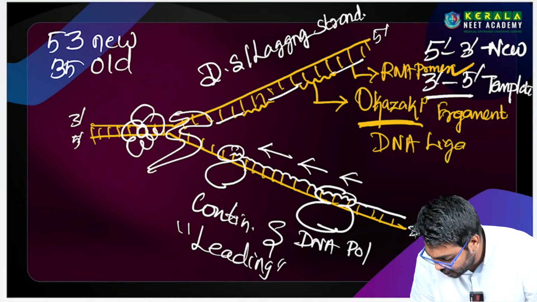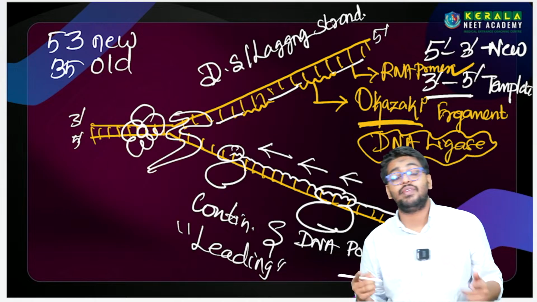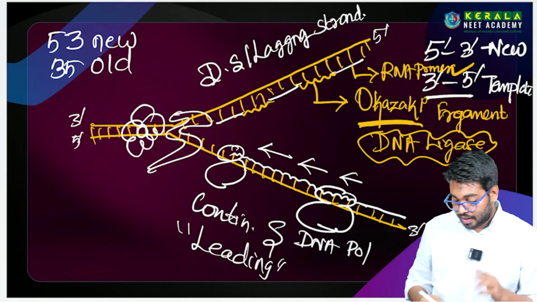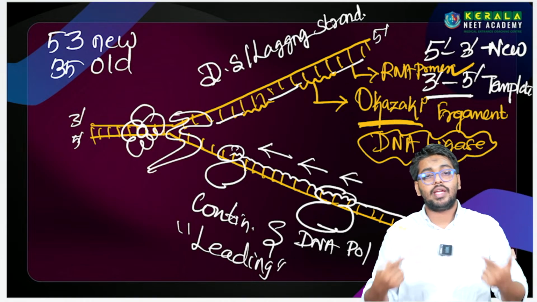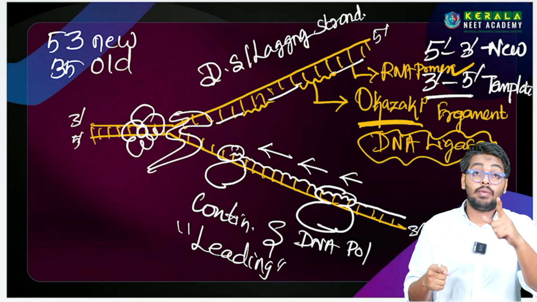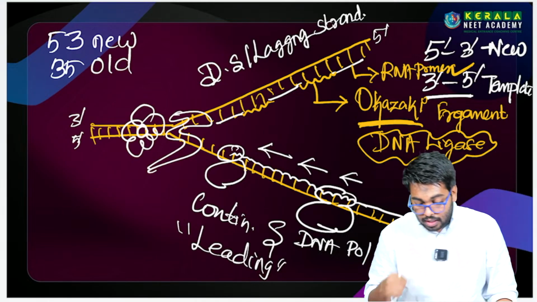This DNA ligase is the final enzyme, புரியுதா? It will join all the Okazaki fragments.